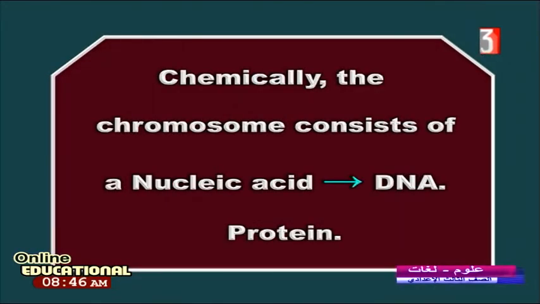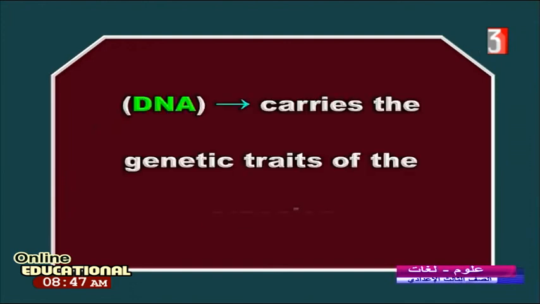Chemically, we can say that the chromosome consists of nucleic acid. This word means DNA, deoxyribonucleic acid. It also has protein. So chemically, chromosomes are DNA and protein. DNA carries the genetic traits of all living organisms. Is it important to you? Yes, it's the main character for any human.